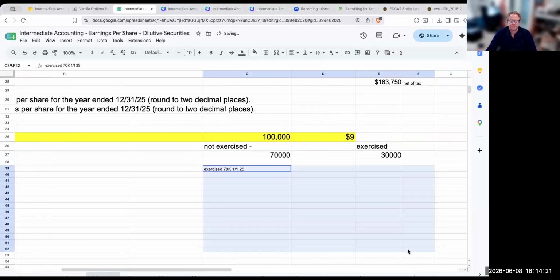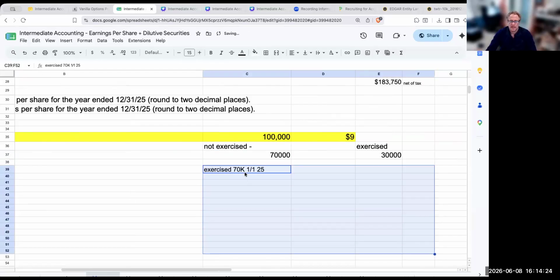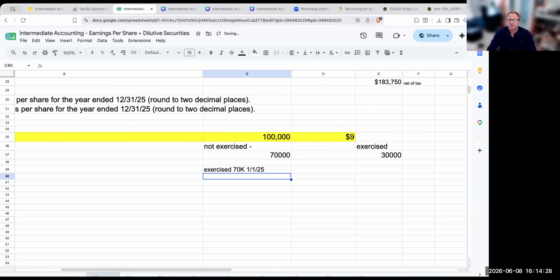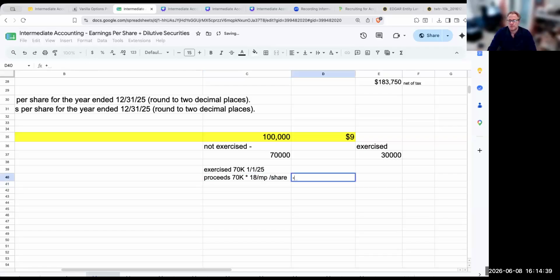Okay. Again, this is a hypothetical which we're using for diluted, right? So my proceeds would be 70,000 at $18 market price per share. So this would be 70,000 times 18, which is going to be 1.26 million.